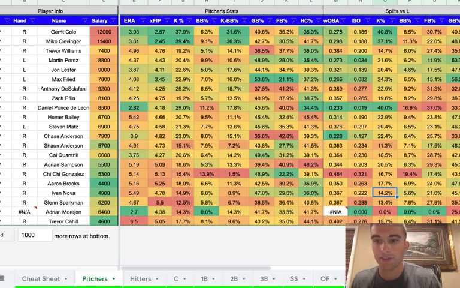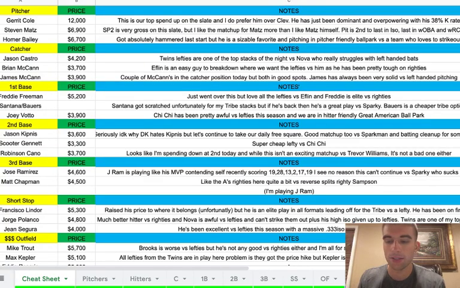And I do think there's enough value today to get to Garrett Cole as our ace. So he's gonna be my preferred spend up option. He's definitely someone I'm gonna be playing in cash and GPPs most likely. All right, so let's get into SP2.